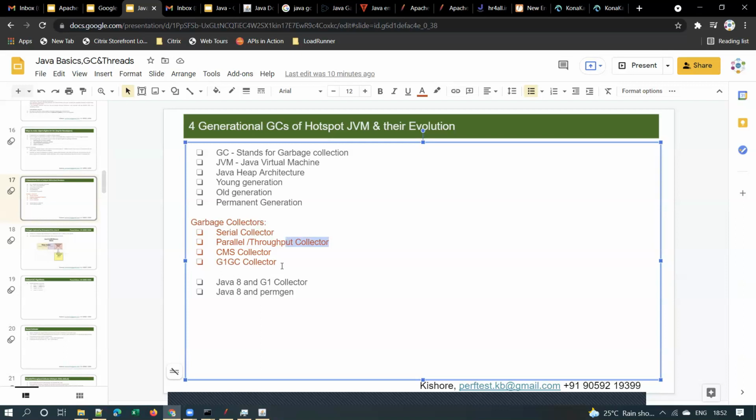The first thing is you should know what garbage collection is, what an object is, what the Java heap is, and what the different garbage collectors available are. These are the different garbage collector algorithms: serial collector, parallel or throughput collector, CMS collector. CMS stands for concurrent mark and sweep. G1GC means garbage first garbage collector, also called in short G1GC.